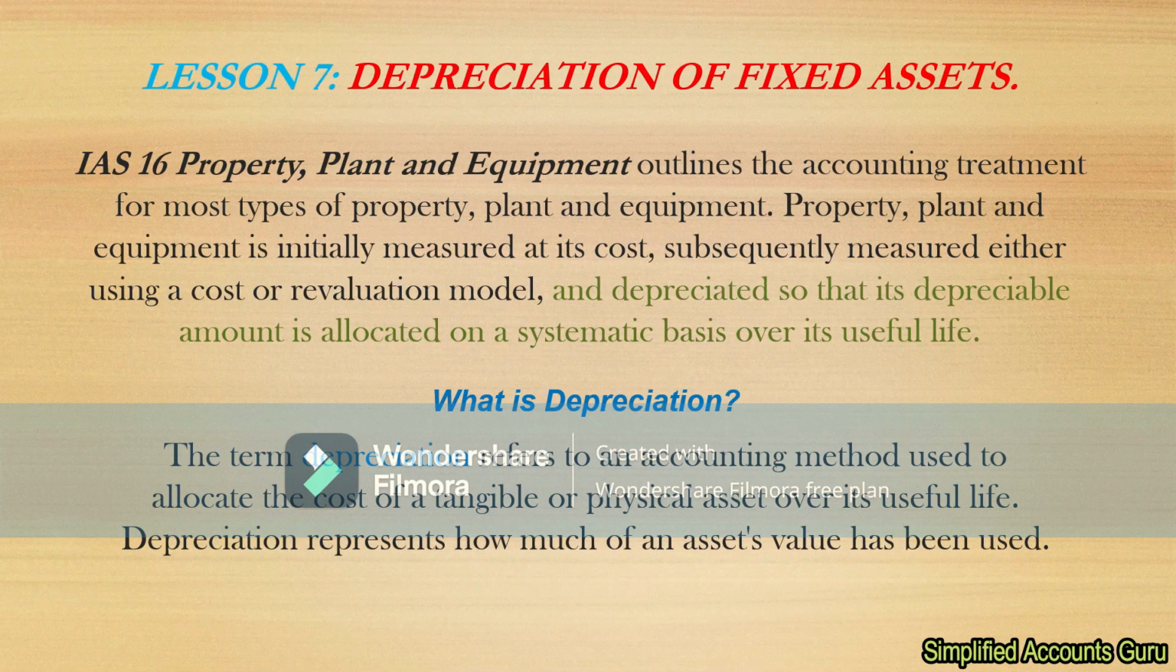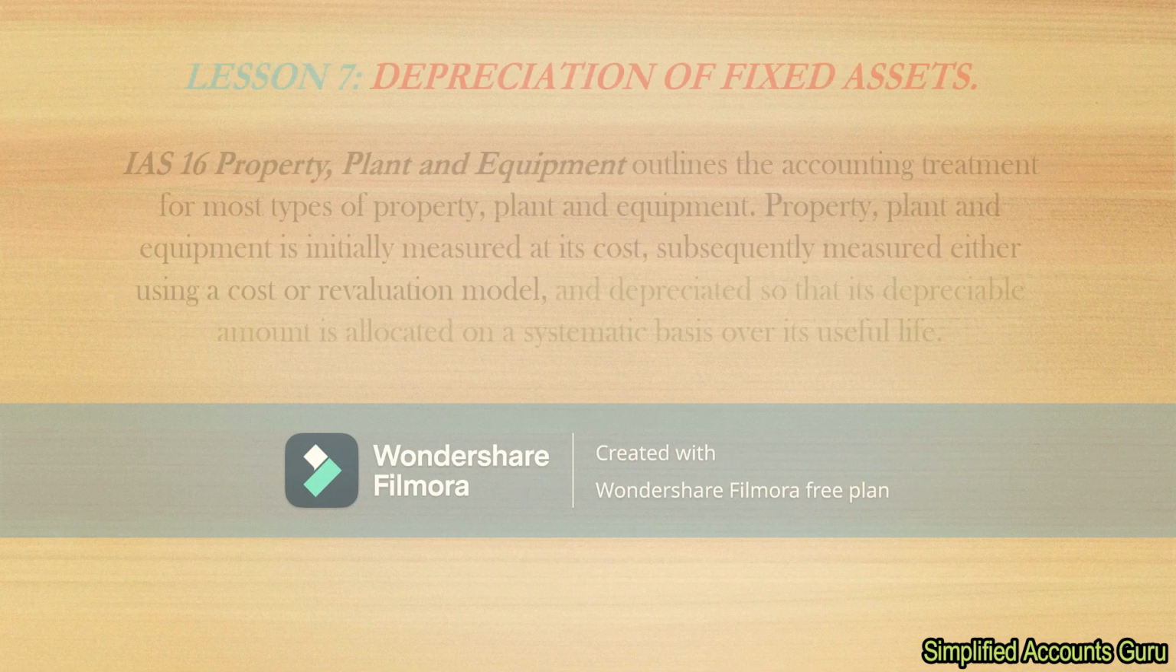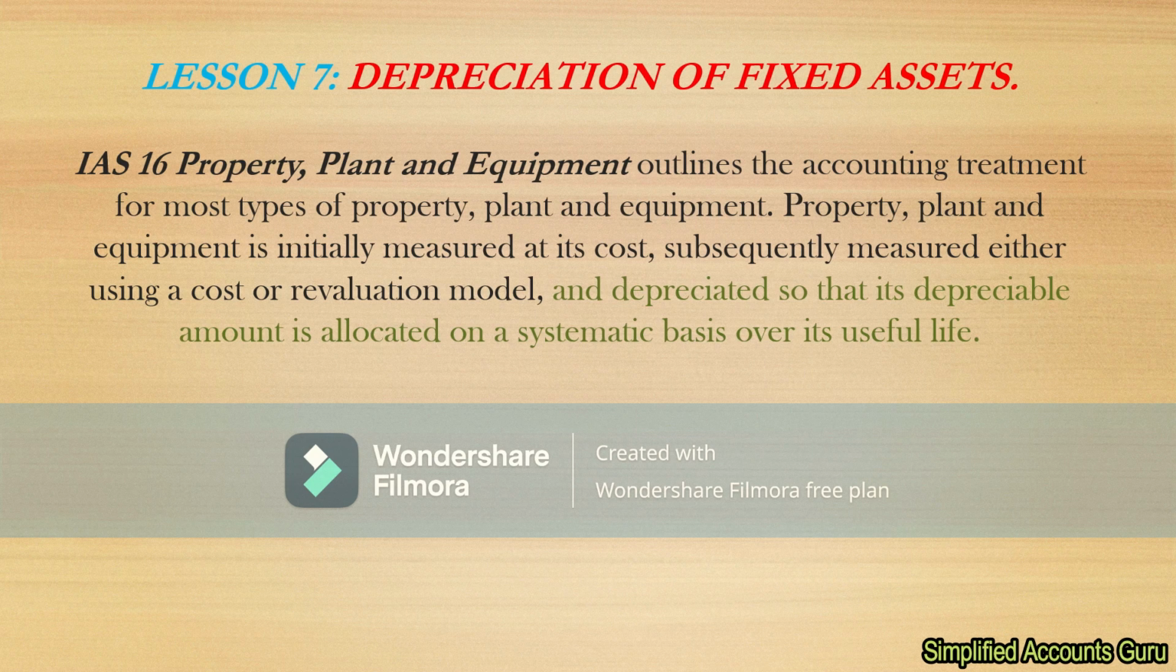Today we are going to discuss our lesson 7. In lesson 7 today we want to talk about depreciation of fixed assets. If you look at International Accounting Standard 16 on property, plant and equipment, it outlines the accounting treatment for most types of property, plant and equipment. Property, plant and equipment is initially measured at its cost, subsequently measured either using a cost or revaluation model, and depreciated so that its depreciable amount is allocated on a systematic basis over its useful life.